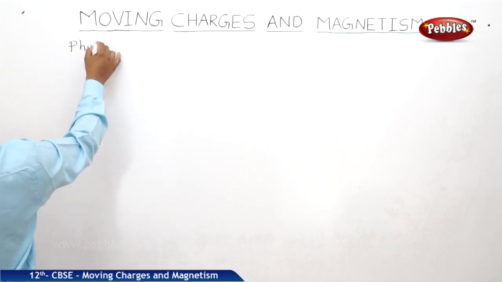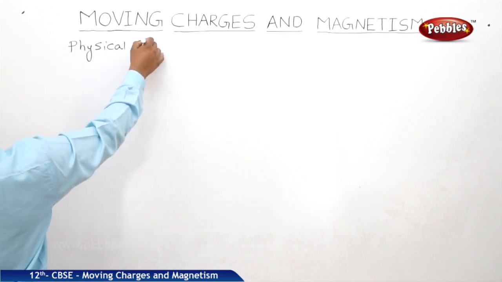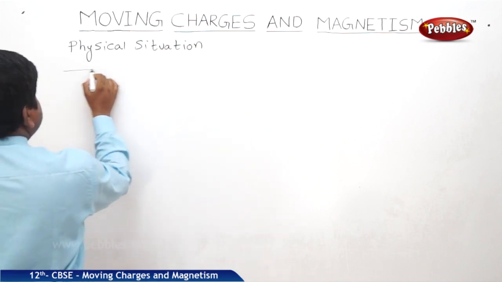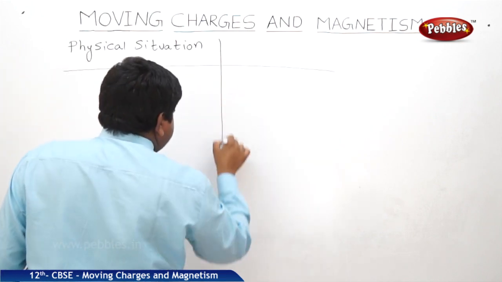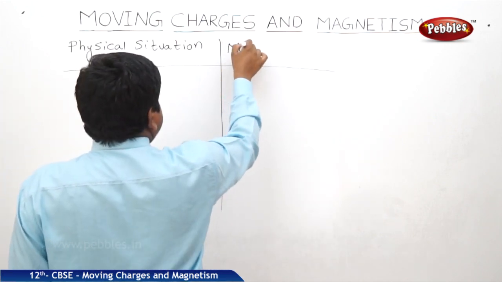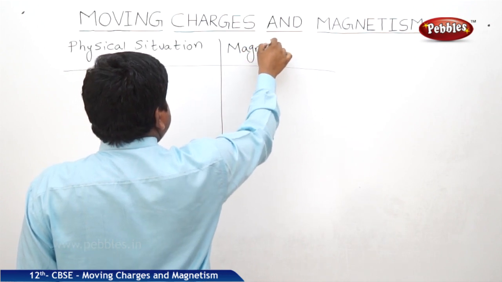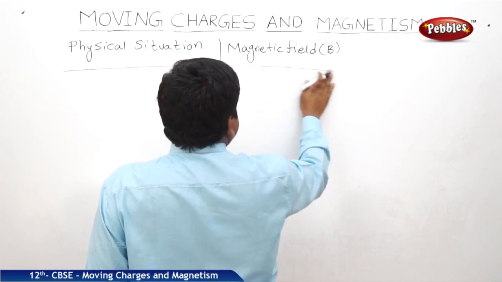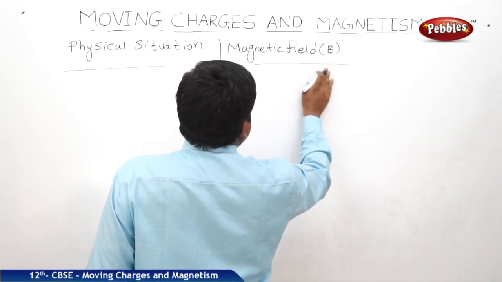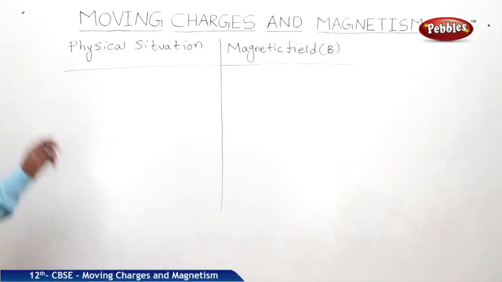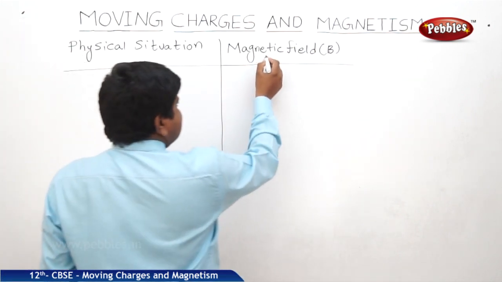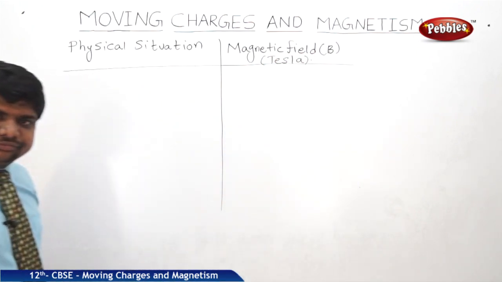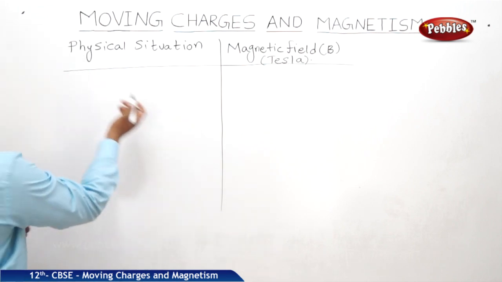So the physical situation, and this is magnetic field. The magnetic field is in Tesla. So what are the different physical situations?